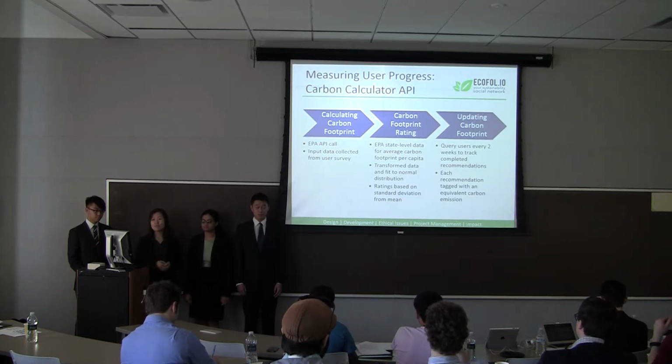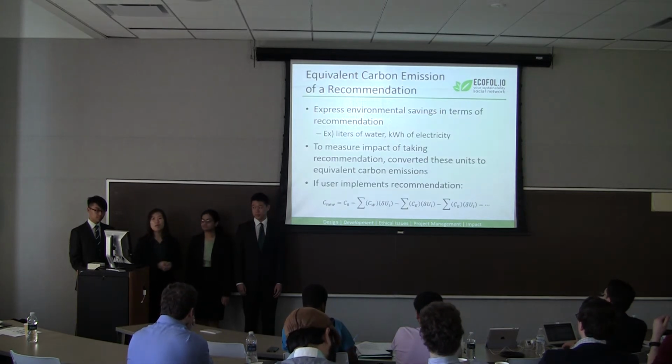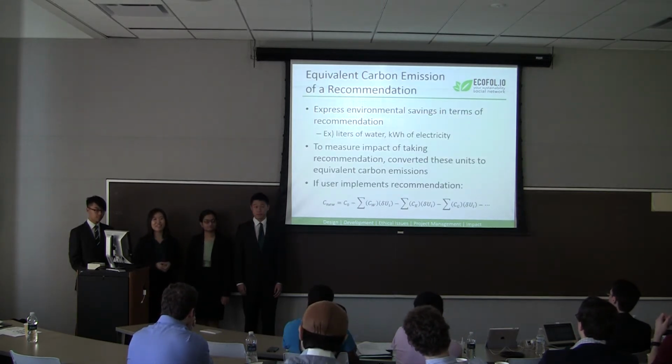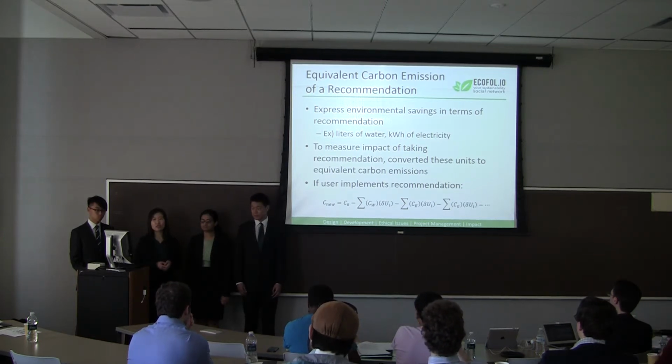In terms of updating the carbon footprint, we query the users every 2 weeks to track the completion of the recommendation. Measuring the actual impact of taking the recommendation is done through looking at the equivalent carbon emission of a recommendation. First, we express the environmental savings in terms of units specific to that recommendation. To measure the impact of taking the recommendation, we convert these units into equivalent carbon emissions. And if the user actually takes the recommendation, that's shown in the equation below, where CNU is the user's new carbon footprint, CO is the old carbon footprint, and each of those sums represents an equivalent conversion factor multiplied by the delta, the change in the user's input.